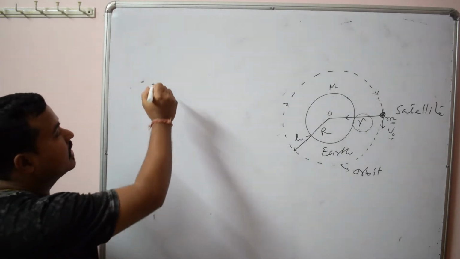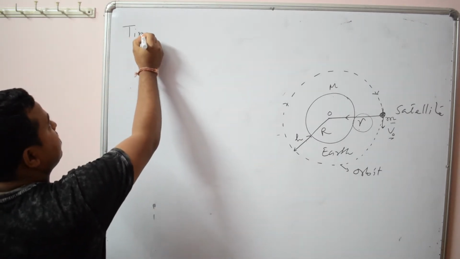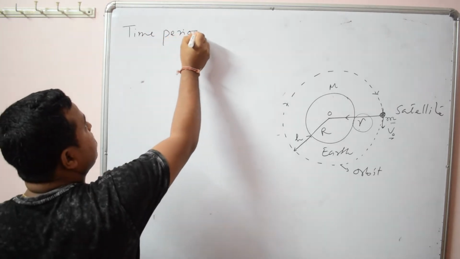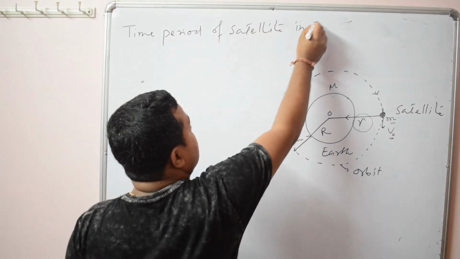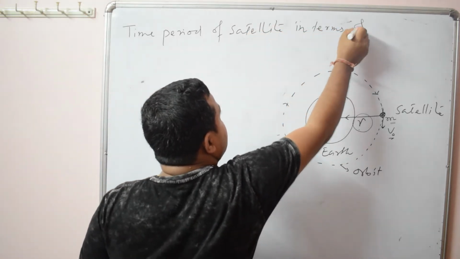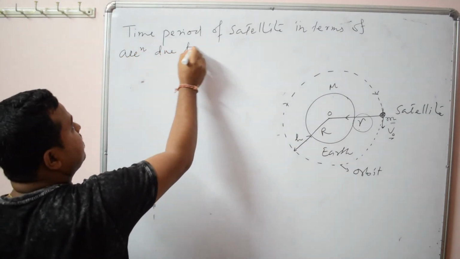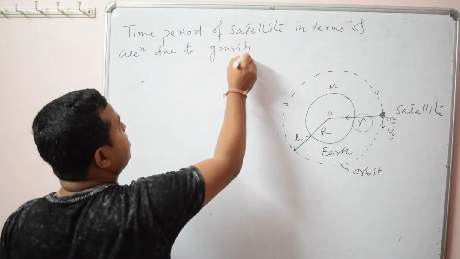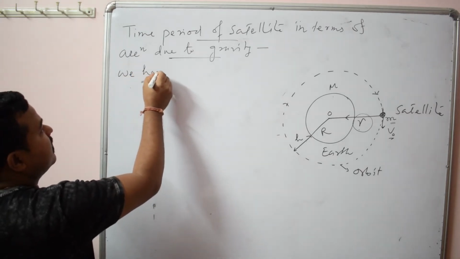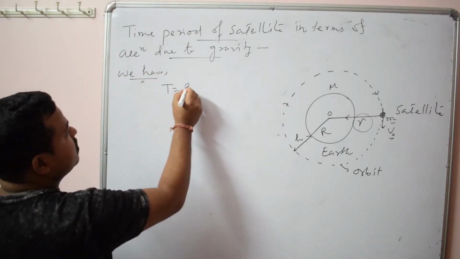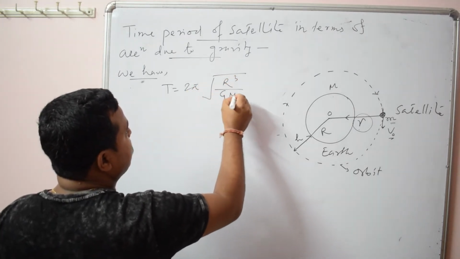Okay, now let us find the relation between time period and acceleration due to gravity. That is time period of satellite in terms of acceleration due to gravity. Okay, so we have T equal to 2 pi root over R cube by GM. I have already given you.